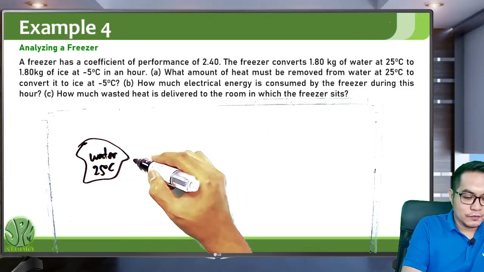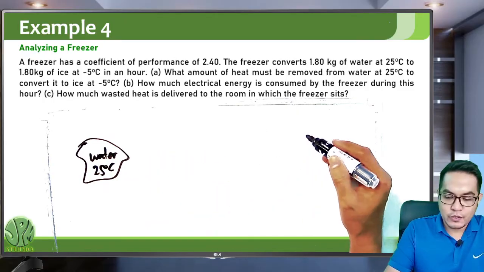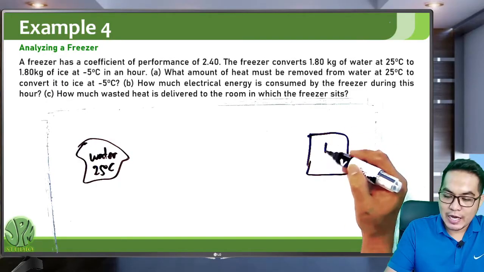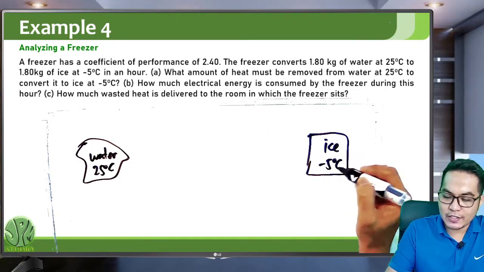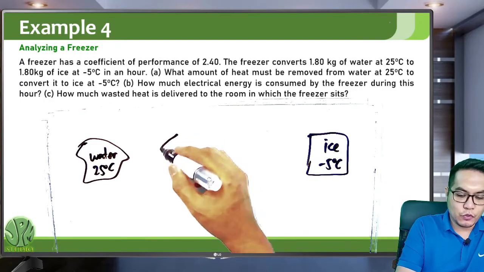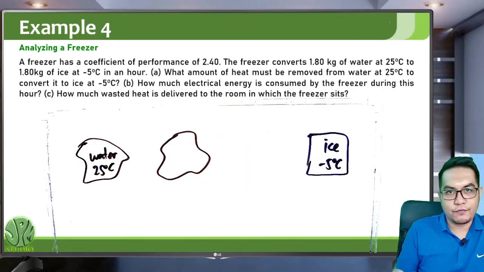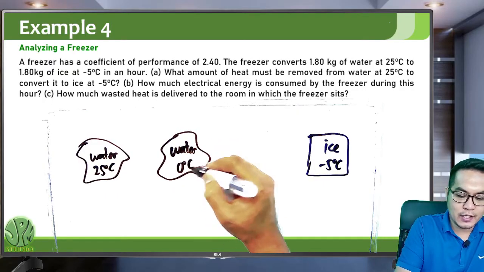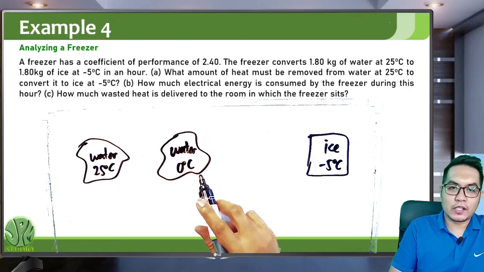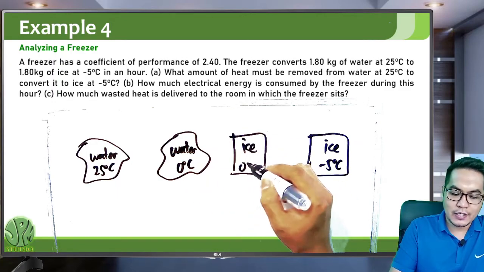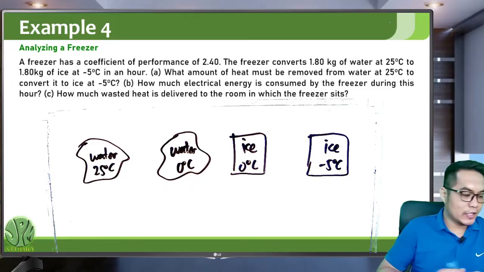And the final form should be ice at negative 5 degrees Celsius. Before it can become ice, it still needs to go to the freezing point, so it needs to become water at 0 degrees Celsius. Once it's water at 0 degrees Celsius, it can undergo a phase change to become ice at 0 degrees Celsius.